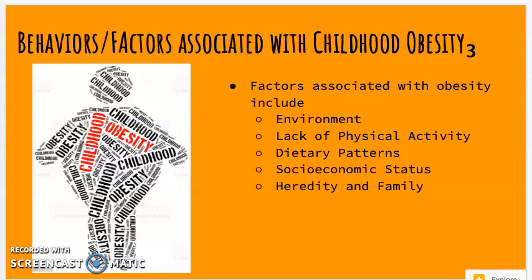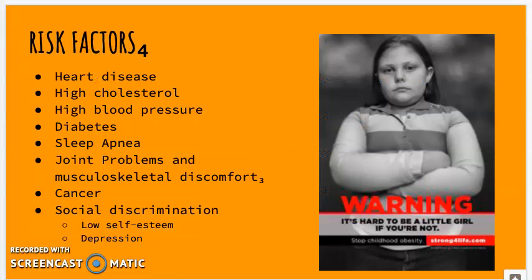Lastly, looking at hereditary and family, it is estimated that hereditary contributes between 5 to 25% of the risks for obesity. Children who are considered affected by obesity are 70% more likely to continue being affected by obesity into adulthood. In addition, they are at greater risk for serious medical issues such as heart disease, high cholesterol, high blood pressure, diabetes, as well as an increased risk of impaired glucose tolerance, insulin resistance, sleep apnea, and or breathing problems such as asthma. Obesity during childhood can harm the body in a variety of ways.